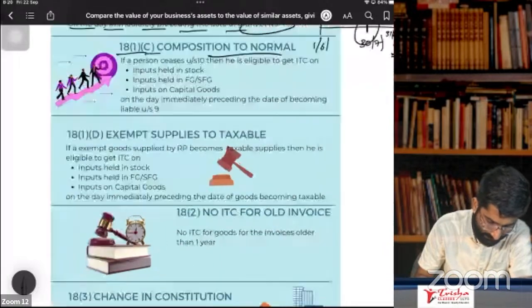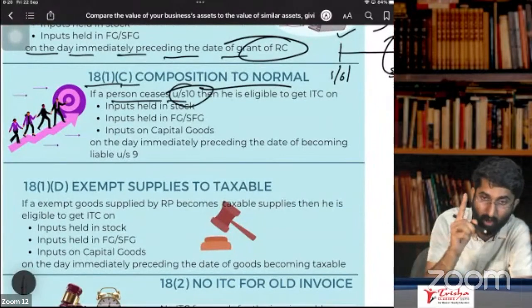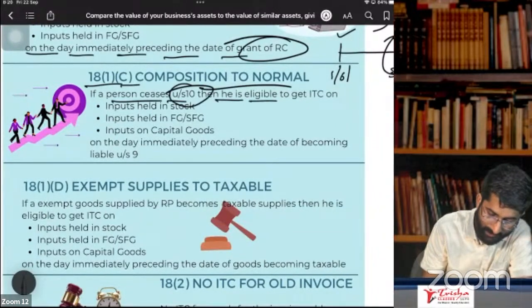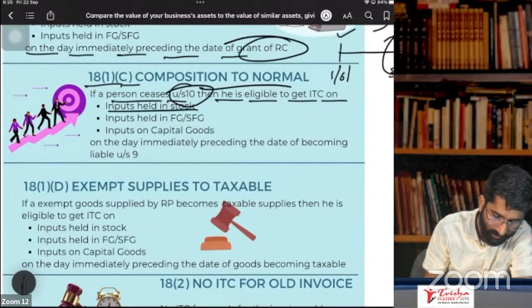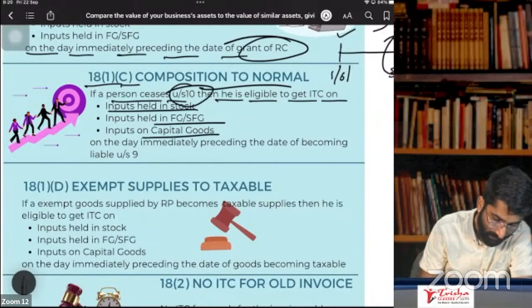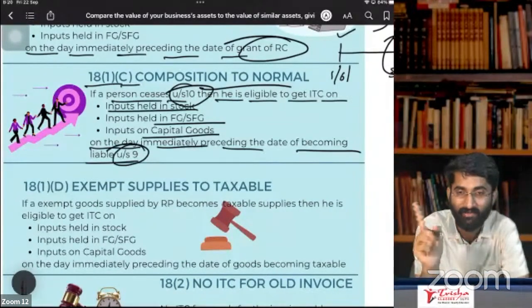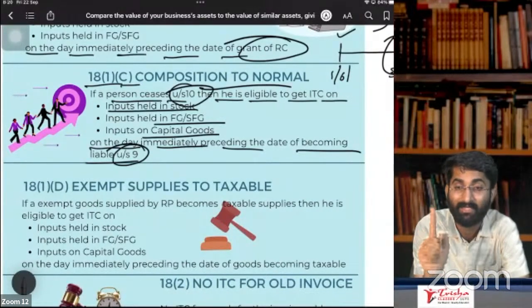See here, if a person ceases under section 10, composition, then he is eligible to get ITC on input held in stock, semi-finished goods or finished goods or capital goods. Remember, on all these things you will get the ITC. So on the day immediately preceding the date of becoming liable under section 9. That's why I told you to remember the section numbers. Section number 9, subsection 1.